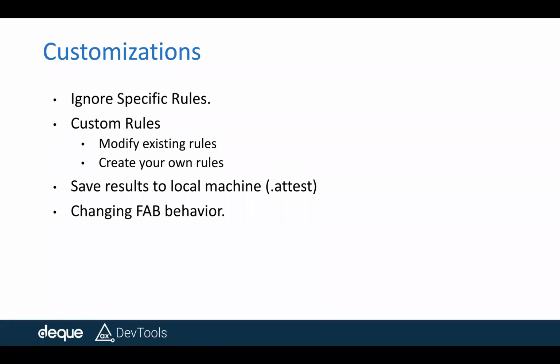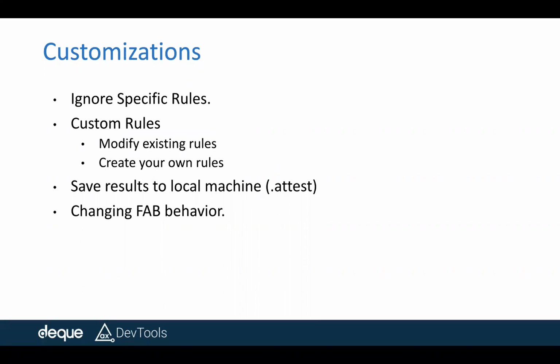For example, this particular product supports checking 15 rules on any native app. In case you want to ignore some specific rules based on your organizational needs, you can ignore them. Also, as part of the API, there is a class called ATestRule, and you can inherit from it and write your own behavior or customize. You can write your own custom rule as well and extend the framework as per your organization's needs.